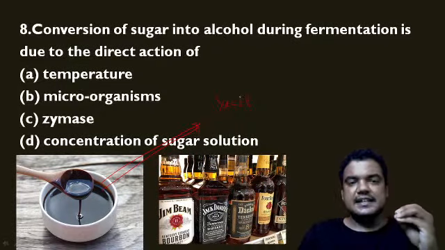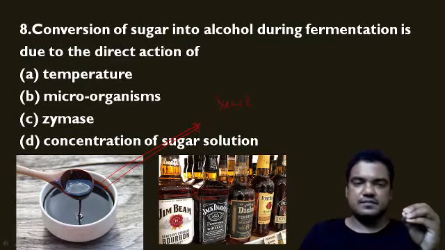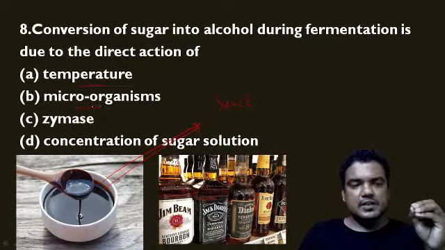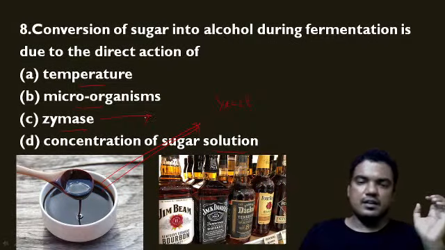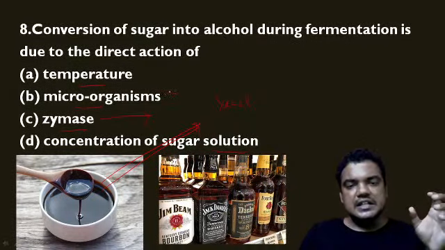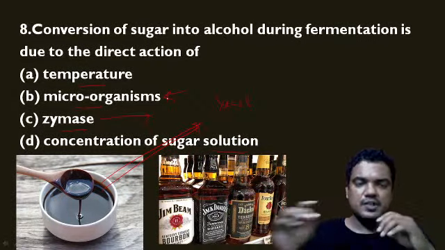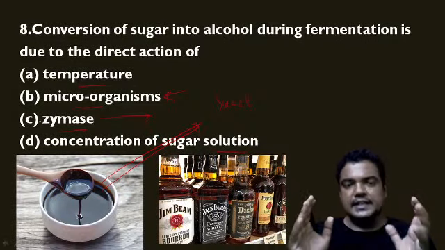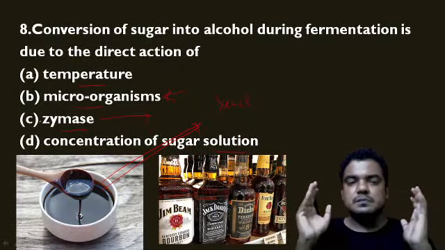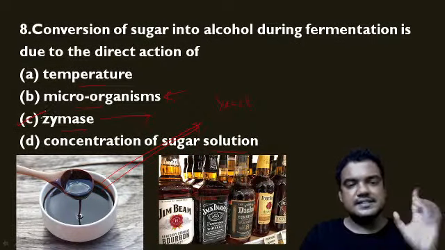The question is, conversion of sugar into alcohol during fermentation is due to the direct action of. Here they have given temperature, microorganisms, zymase, concentration of sugar solution. Because of this zymase enzyme, we see the formation of alcohol in the yeast, and yeast contains very rich amounts of zymase enzyme. So though we use yeast, the main enzyme involved in this process is called zymase. So the right option for this question is C.